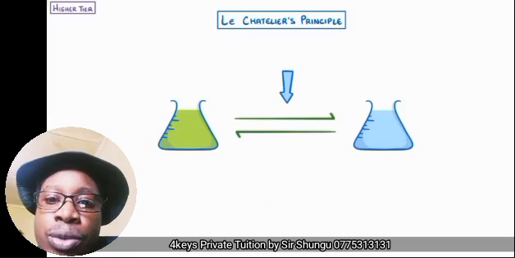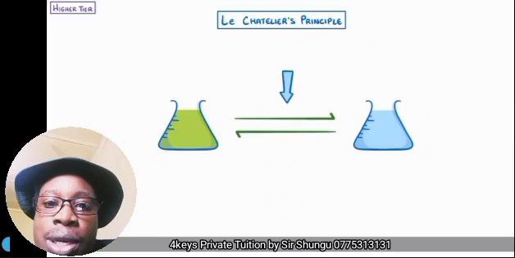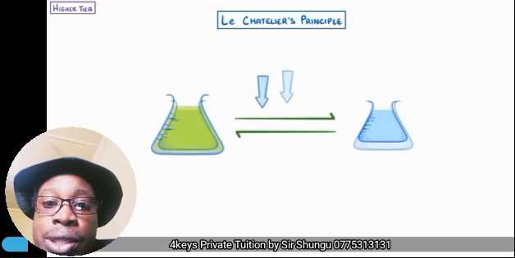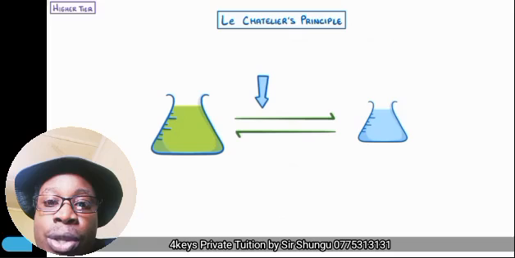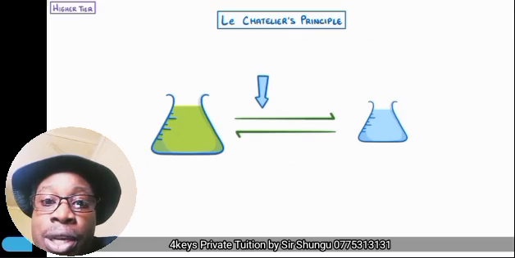In this particular video, we're going to be talking about Le Chatelier's principle. So it's about systems that are in equilibrium. If you know, reversible reactions attain equilibrium when the rate of the forward reaction is equal to the rate of the backward reaction. So the equilibrium can shift in terms of the amount that is available.